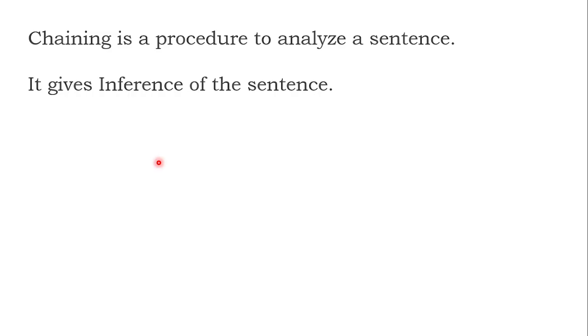a person goes to a doctor, then the doctor wants to know what type of disease it is. He will ask all the basic questions: is there a temperature, is there pain, everything he will ask. Then finally, one by one, by discussing the data, he concludes he is having a fever, a viral fever. From the data, he goes upward and finalizes that it is a viral fever. It is called forward chaining, whereas backward chaining is the reverse.